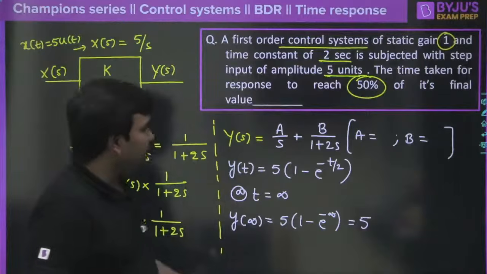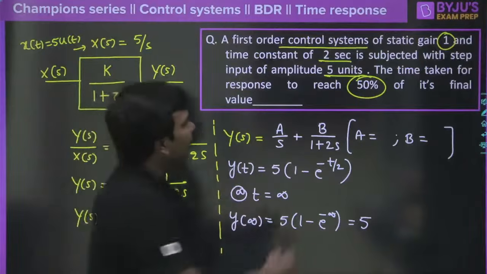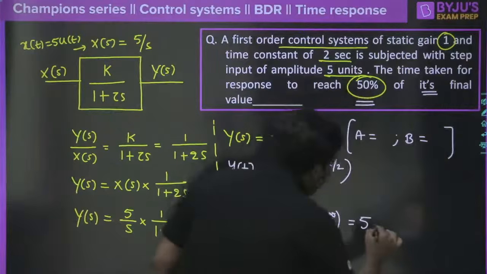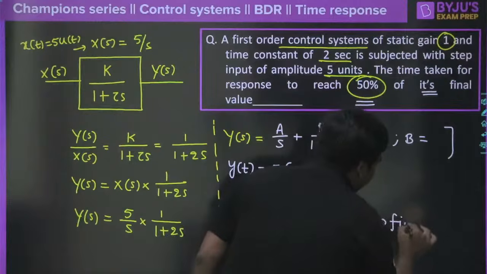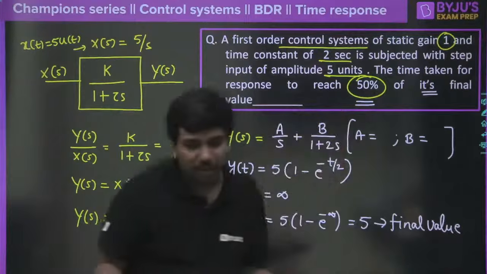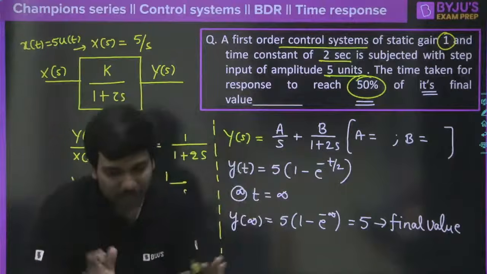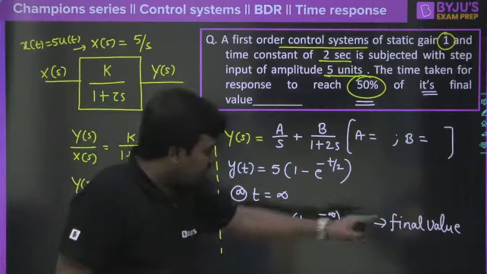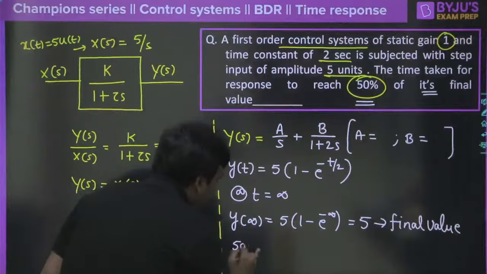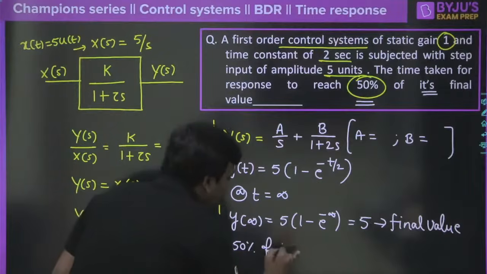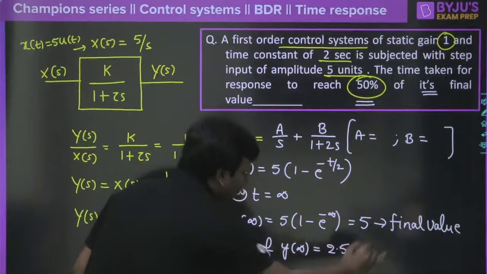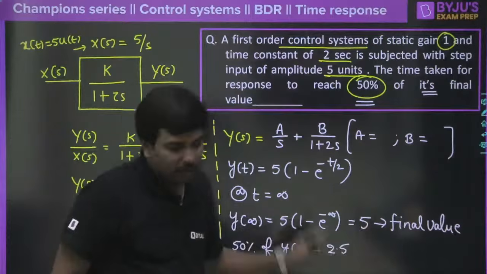But what are they asking? They are asking that the response should reach 50% of its final value. Now this is your final value. Correct? You cannot use any formula. Obviously, you need to follow the procedure only. Okay? Right. So this is the final value. Now 50% of the final value is how much? 50% of y of infinity is 2.5. Correct? 50% of 5 is nothing but 2.5.